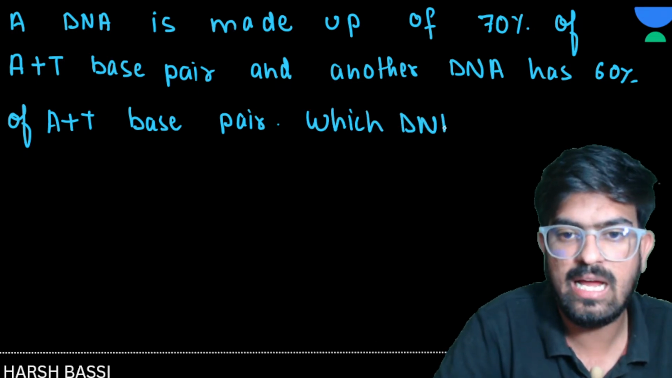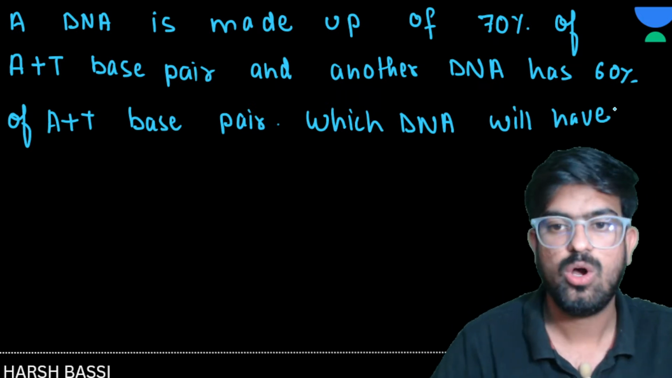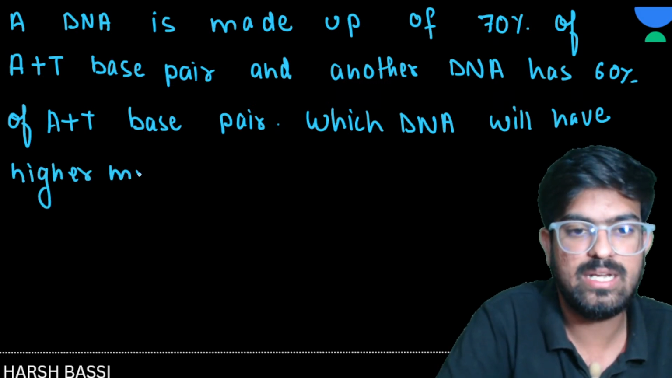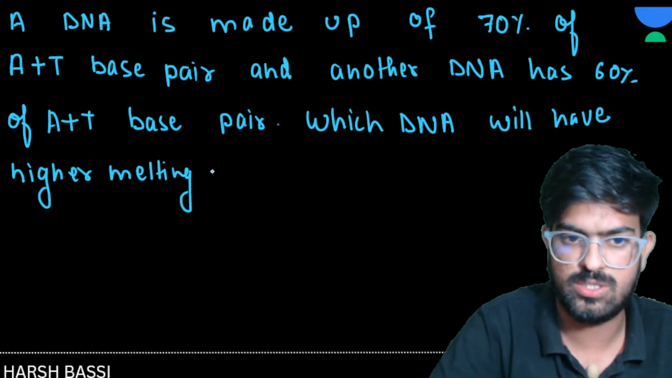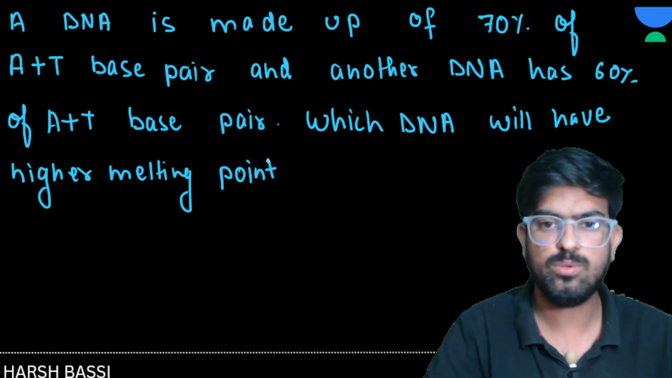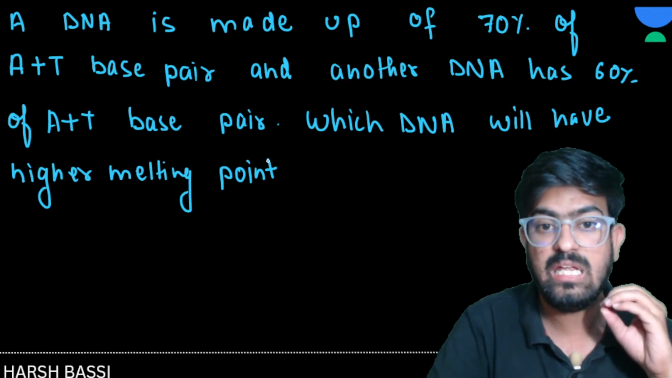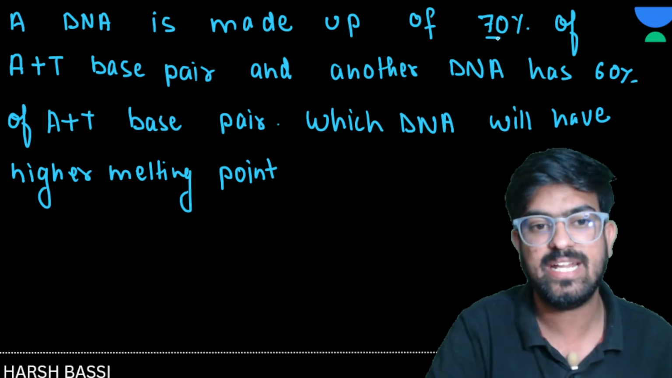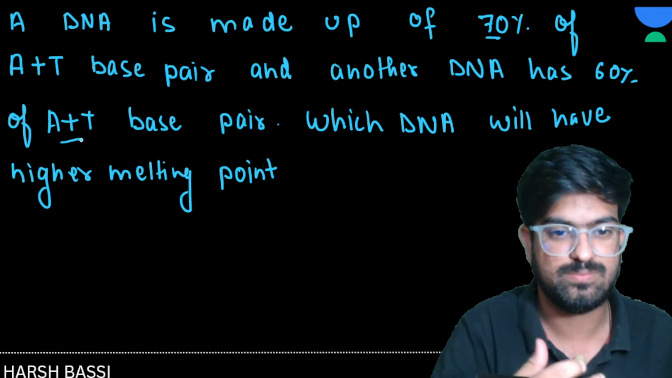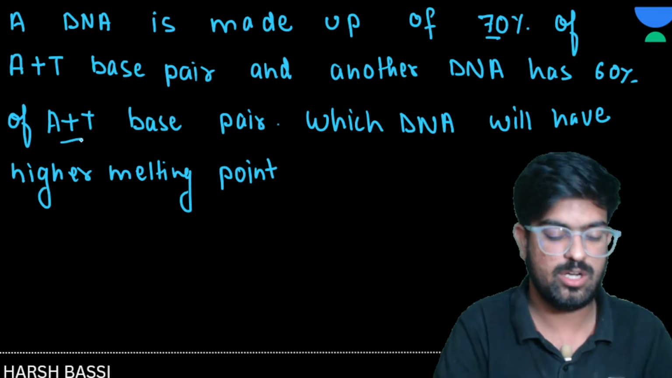more melting point, or which DNA will have higher melting point? Tell me the answer. A very good question this is. Which DNA will have the higher melting point? So here we have two types of DNA, right? One DNA is having A plus T as 70%, and the other DNA is having A plus T as 60%. So which DNA is going to have higher melting point? Is it A or B?